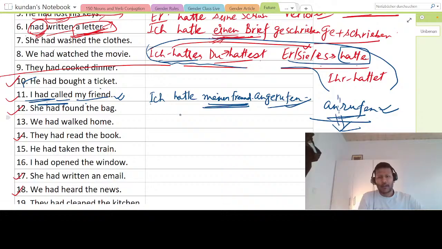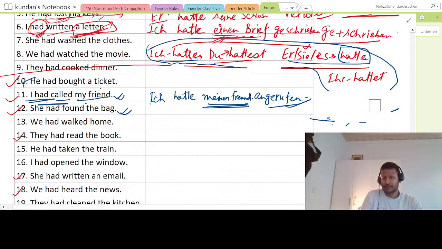Okay, now let us go to the next one. She had found the bag. Okay, let me rub this again. So now, if I have to make the sentence for this one, to find, you have to know. Find is finden. But the perfect form of this is gefunden. Okay, so now how will the sentence look?